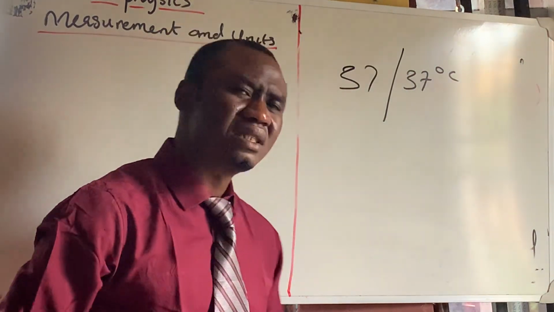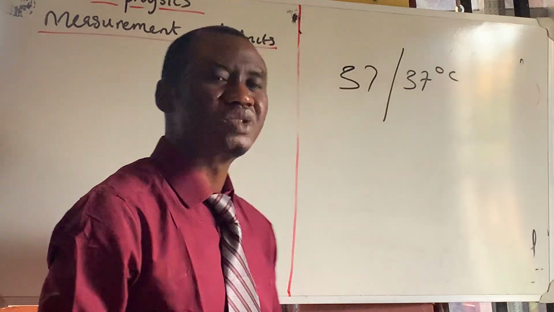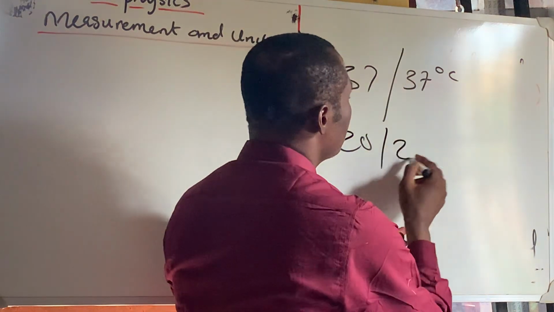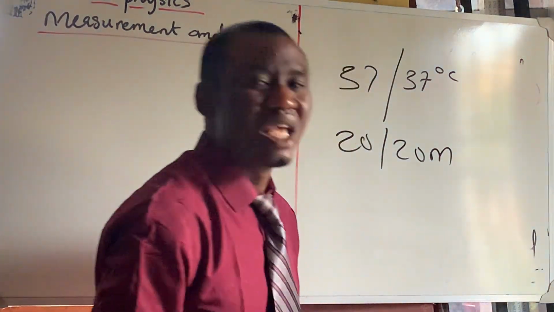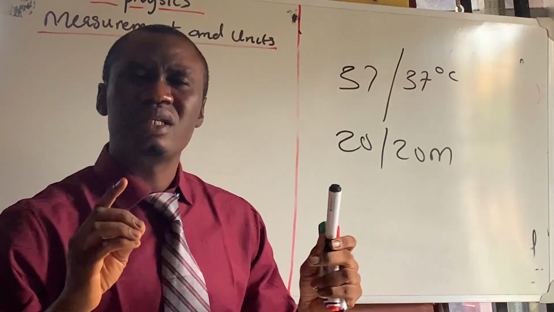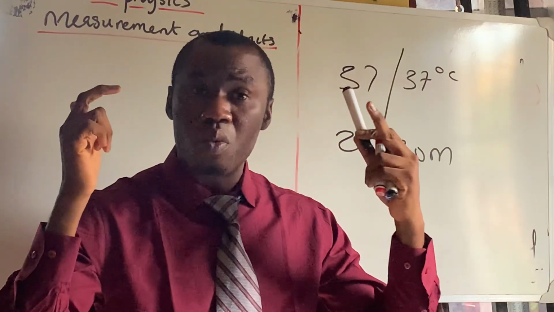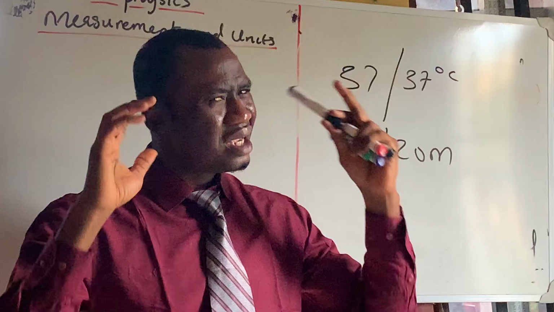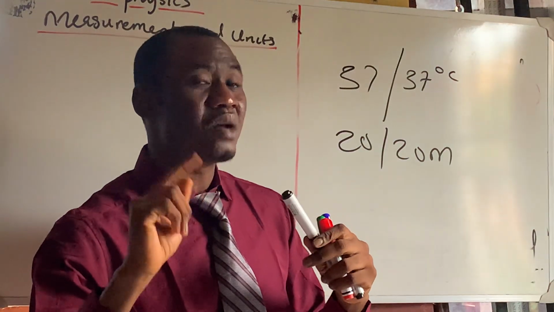If I say the distance from the school to my house is 20, does it make sense? No. But if I say 20 meters, it tells me, oh, it's talking about distance. If I say 37 degrees Celsius, that tells me, oh, he's talking about temperature.